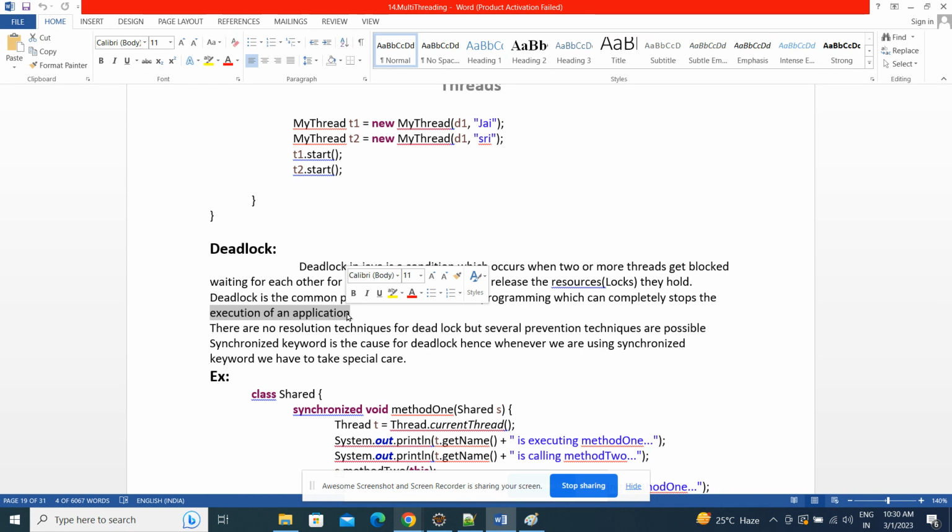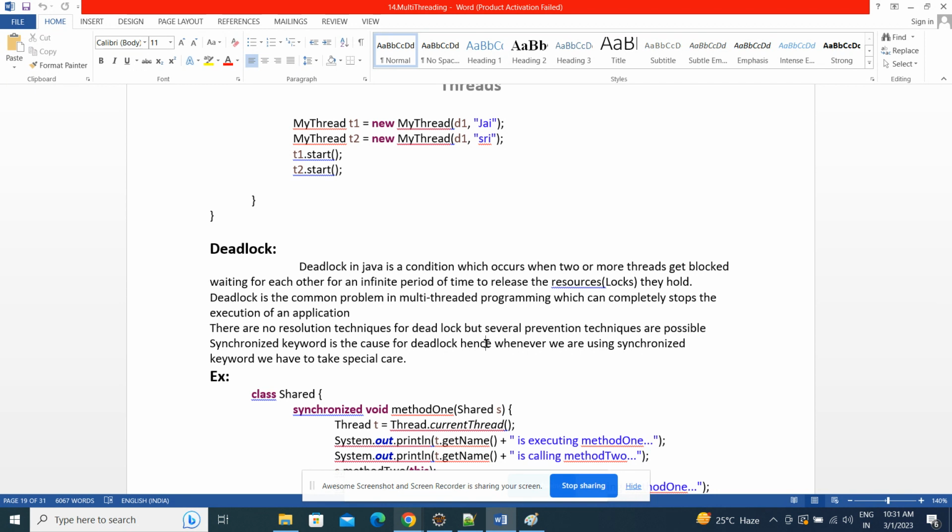There is no resolution technique for deadlock, but there are some preventing techniques that we can use. The synchronized keyword is the cause of deadlock. Synchronization is a cause. Because of this only, deadlock will occur.